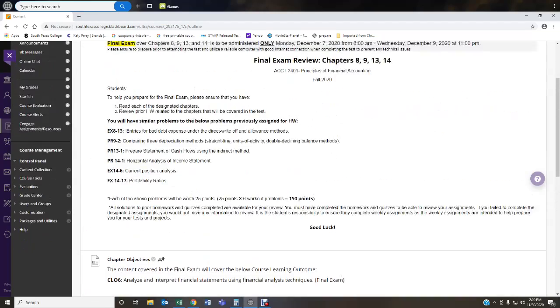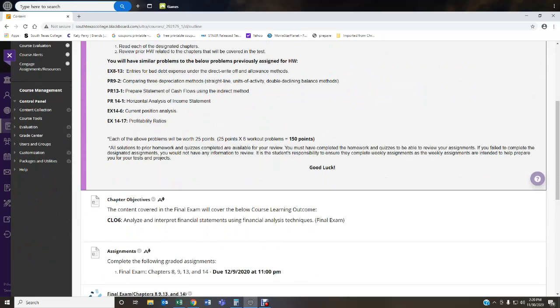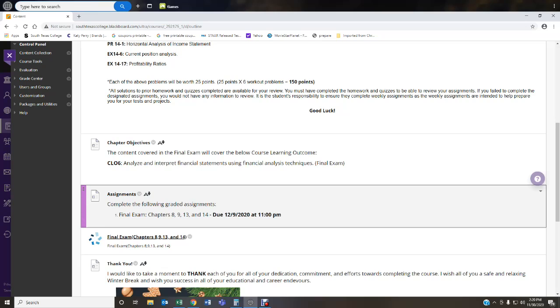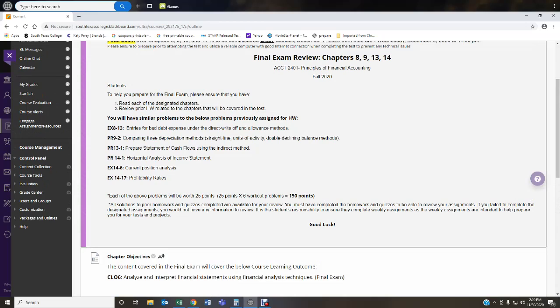The final exam, like I said, was due on December the 9th at 11 p.m. Two tries are provided. For each attempt, students will have 180 minutes, which is equivalent to 3 hours to complete. Basically, like I said, everything on your final is going to be coming straight out of your homework problems. So the key here is to go back, take the time, review, take good notes so you can be able to do well on your final exam.